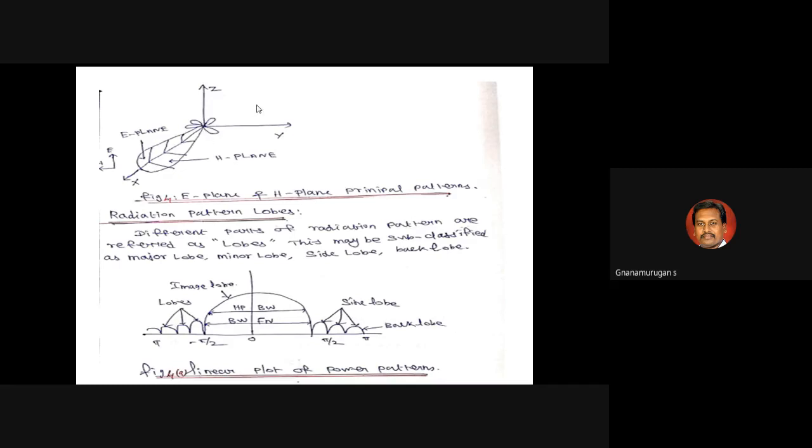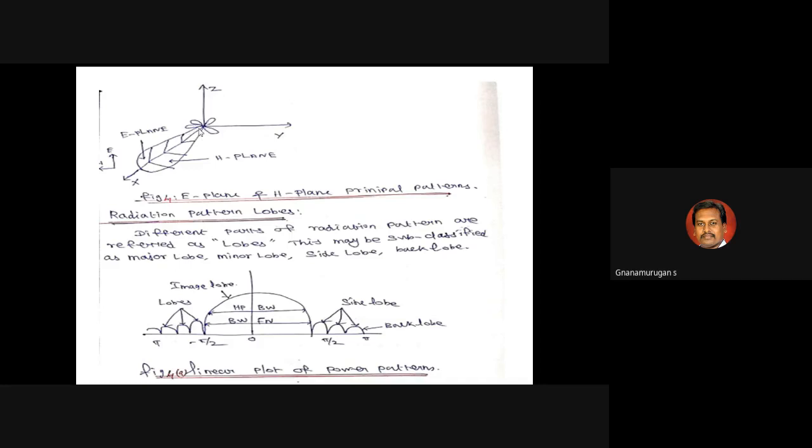That is the concept of radiation pattern. Suppose you find out the Z direction, you can draw the major lobe here, and the back lobe here, a side lobe here, another side lobe here and a minor lobe here. So you can find out the electric field and magnetic field for the maximum radiation of the antenna.